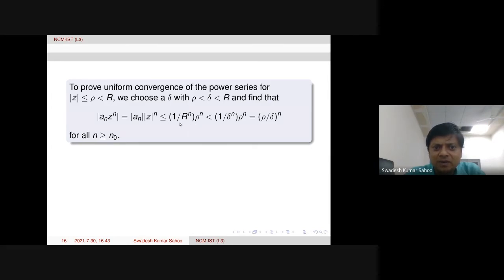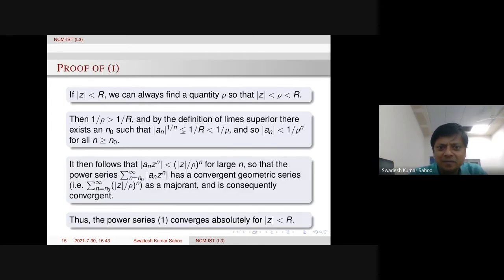How does this follow? Anyway, mod z is less than or equal to rho. So therefore, mod z power n is less than or equal to rho power n. That part is done. Now, mod a_n is less than or equal to 1 over r power n. Is that clear? Mod a_n is less than or equal to 1 over r power n is coming from here. Look at the second block in this page. From here it will follow.